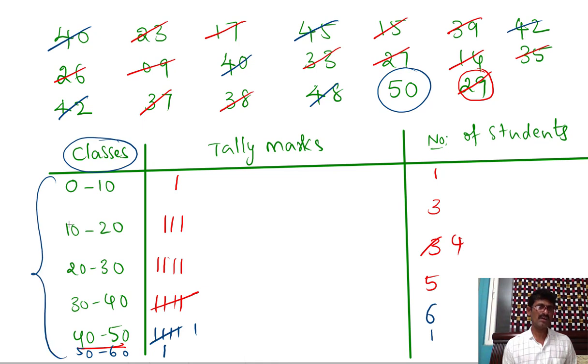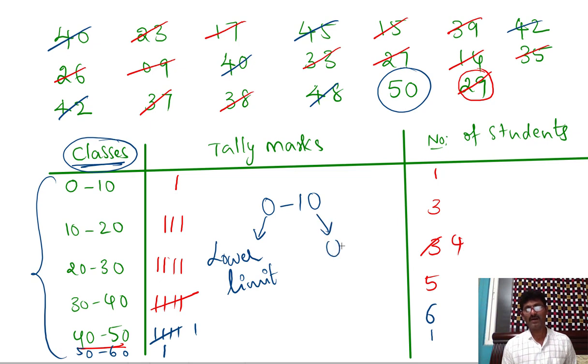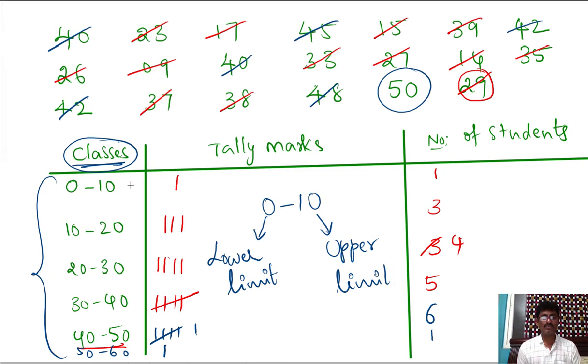Here these groups are called classes. Suppose if we take 0 to 10, this is a class. In this one, the lower value, this is said to be lower limit. This 10 is called upper limit. Now the difference between any two successive upper limits.